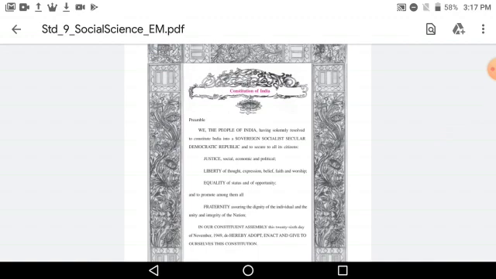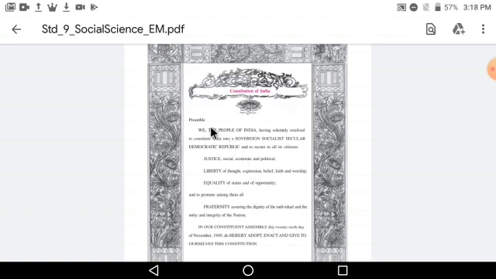Over here there are many words written, such as sovereign, socialist, secular, democratic, republic, justice, liberty, equality, fraternity, and all these words mean something. These words tell what our citizens would get, what is the purpose and what is the objective of this Constitution.